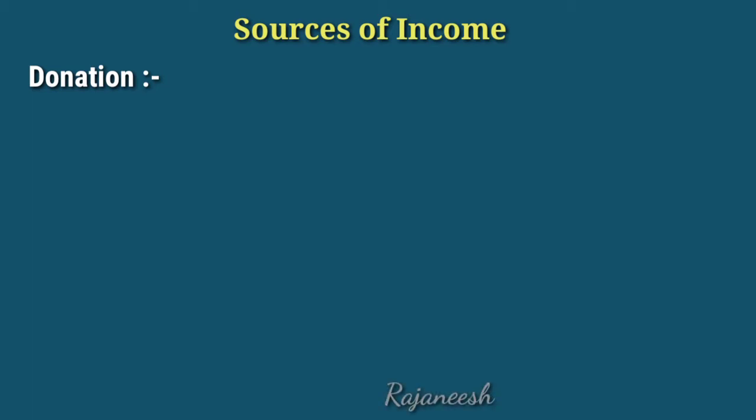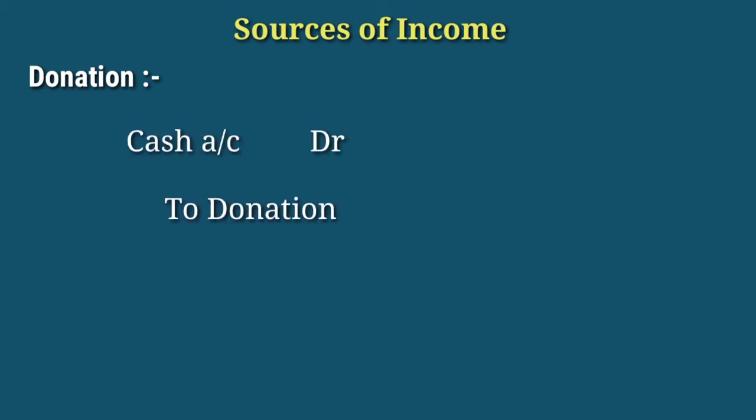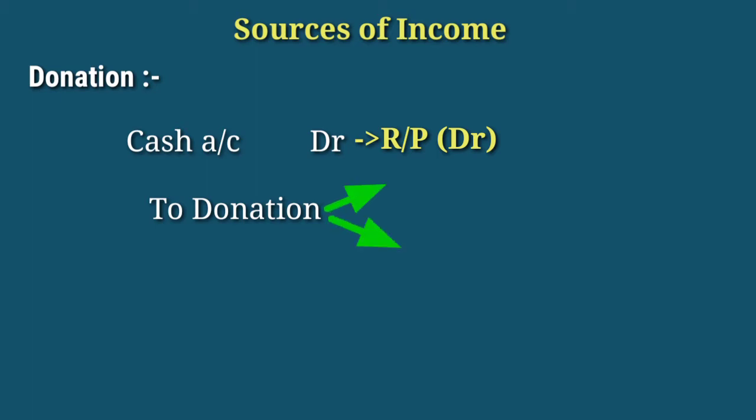That is donation. The journal entry for receiving donation is cash account debit to donation account. The debit effect, that means cash received, we will record in the debit side of receipt and payment account, or otherwise the receipt side of receipt and payment account. And the credit effect. Before that, I will tell you the donations are two types. First, general donation and second one is special donation.